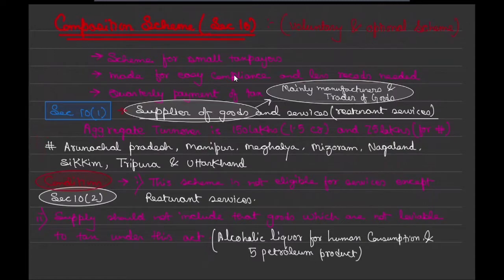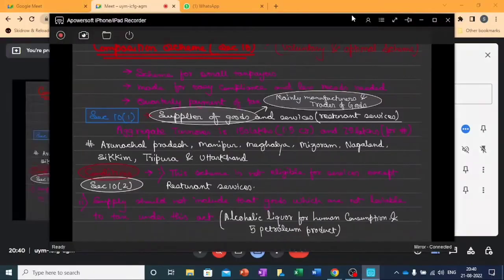Those are 8 states: Arunachal Pradesh, Manipur, Meghalaya, Mizoram, Nagaland, Sikkim, Tripura, and Uttarakhand. If you have units in these 8 states, your turnover limit is not 1.5 crore, it is 75 lakh. When we talk about suppliers of goods, this specifically includes the manufacturers and traders of goods.